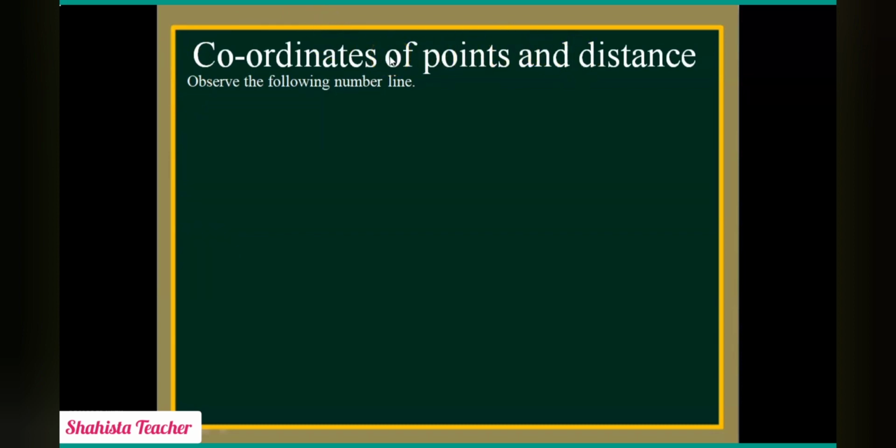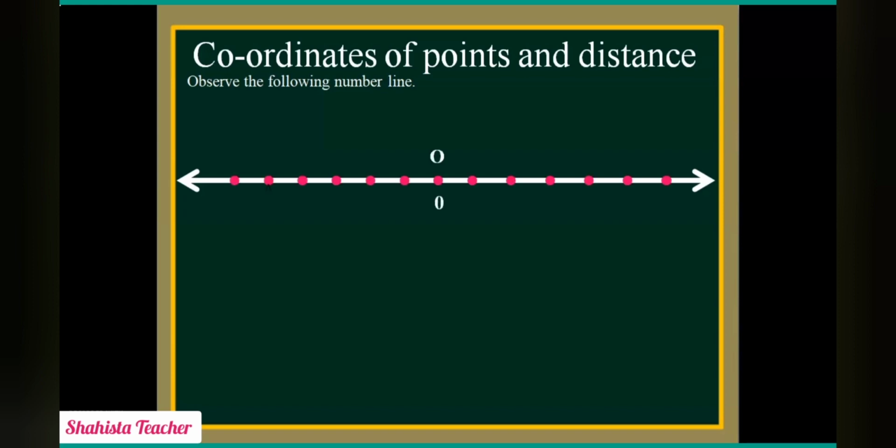Coordinate means a value that shows an exact position on a number line. Now here, observe the following number line. Here you have to see the difference of various points. Students, observe this number line carefully. This is a straight line, as I told you before. Now see here, the following coordinates of a set of points. Values, that means numbers, are given here, and these are all sets of points.